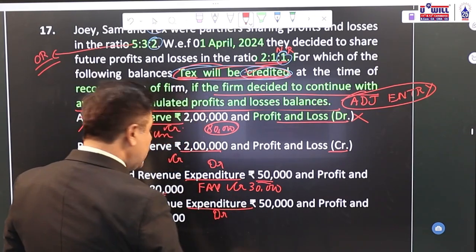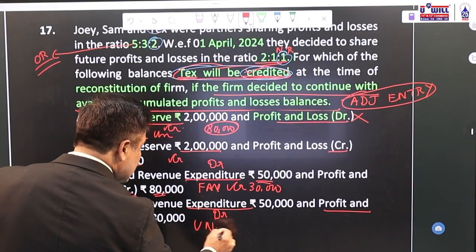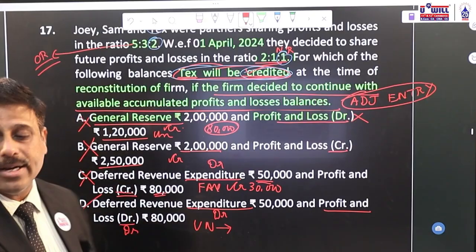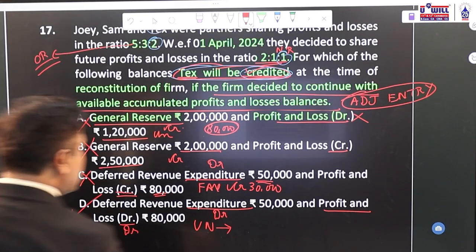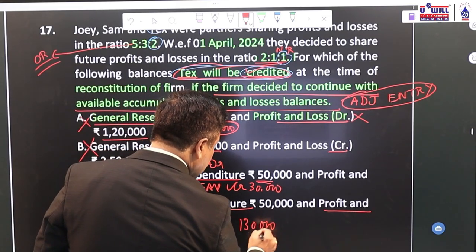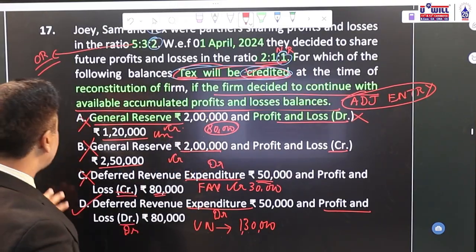Deferred revenue expenditure debit, profit and loss debit. So overall unfavorable balance. In this situation, tax is going to be credited. So in which situation is the gaining partner going to be credited? When overall there is an unfavorable balance, that is only in the last option. In the last option there is deferred revenue expenditure of 50,000 and loss of 80,000, so 1,30,000 unfavorable balance. So gaining partner in unfavorable balance will be credited and sacrificing partner will be debited. Option D is the correct answer.